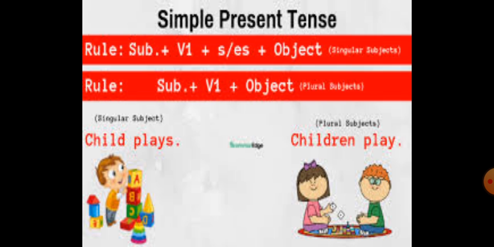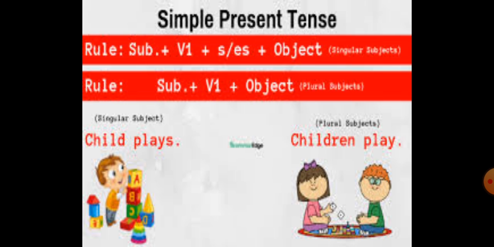Okay, for example, I say my father reads the newspaper every morning. So here my father is singular. So if it is singular, then the verb will be accompanied by s or es. Okay, depending, like do है तो does हो जाएगा, read है तो reads हो जाएगा.